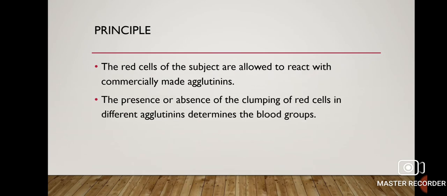The red cells of the subject are allowed to react with commercially made agglutinins. The presence or absence of the clumping of red cells in different agglutinin determines the blood group. If any particular antigen is present in the blood, it will react with its particular antibody and clumping is seen. So it determines the presence of antigen.